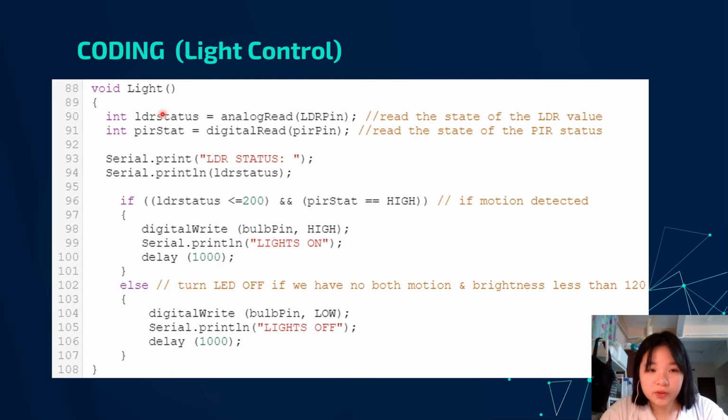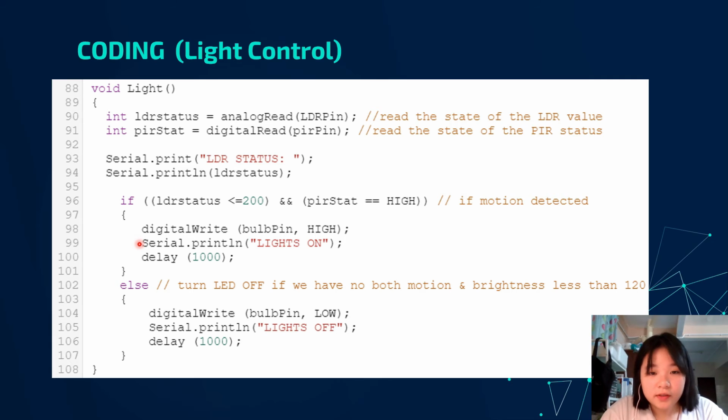And this is the method for light control. As you can see on the first line here, we read the status of the photoresistor sensor, which is the light sensor, and this is the PIR status. We read the PIR data, which is used to detect motion, and we print out the LDR status.